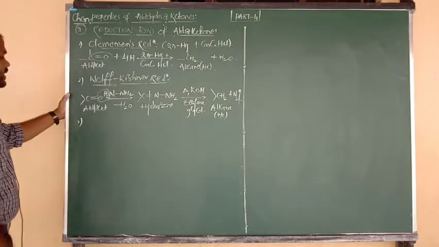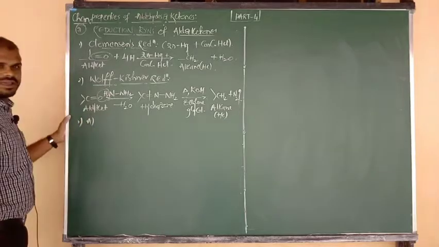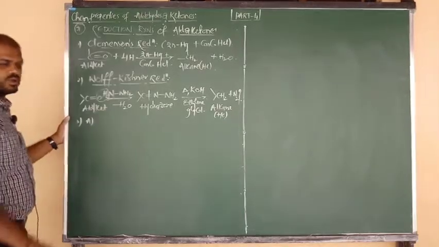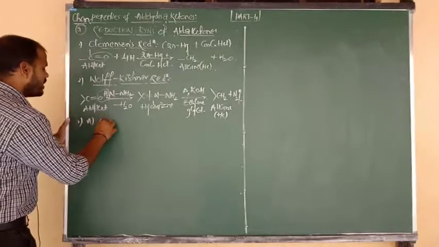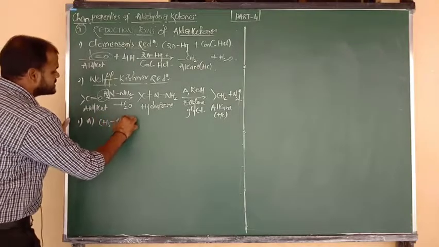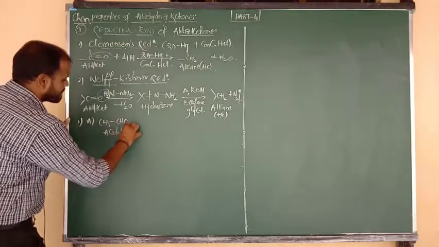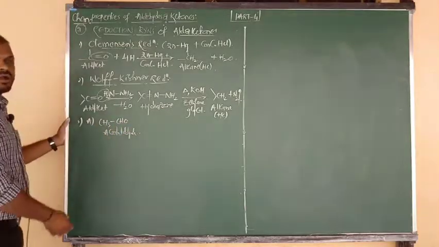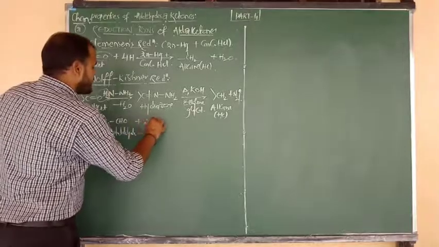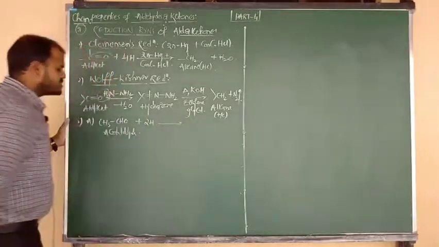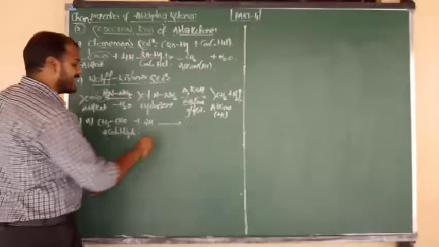Next one is simple reduction of aldehyde and simple reduction of ketone. Aldehyde, what is the formula? RCHO, and we can say CH3CHO, the name is acetaldehyde. Aldehydes upon reduction, 2 moles of H are provided. Generally, which is the best reducing agent?